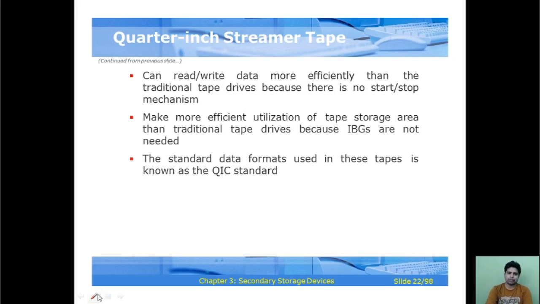So these are the characteristics of the quarter inch streamer tape. It can read and write data more efficiently than the traditional tape drives because there is no start stop mechanism there, and it makes more efficient utilization of tape storage area than traditional tape drives, because IBGs are not needed. And the standard data format used in these tapes is known as the QIC standard.